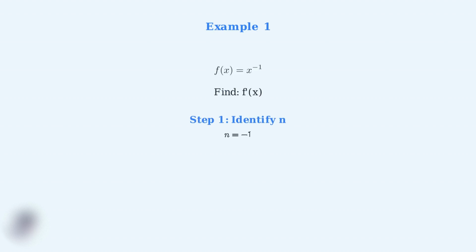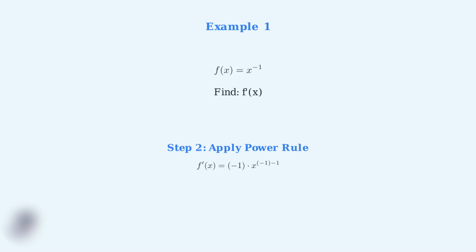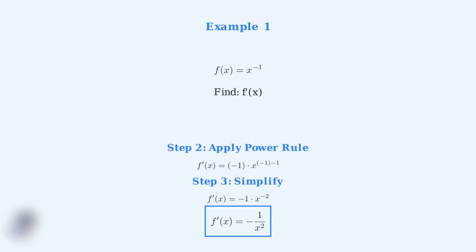Step 1. Identify the exponent n. In this case, n equals negative 1. Step 2. Apply the power rule. We multiply by the exponent and subtract 1 from the exponent. Step 3. Simplify the exponent. Negative 1 minus 1 equals negative 2. We can also write this as negative 1 over x squared, which is often the preferred form for negative exponents.